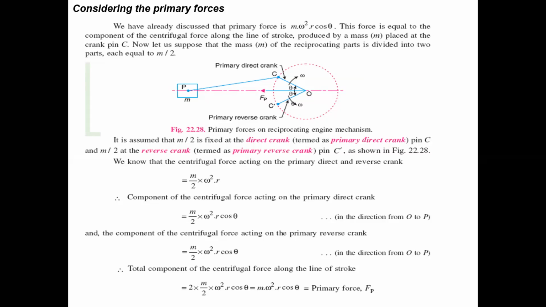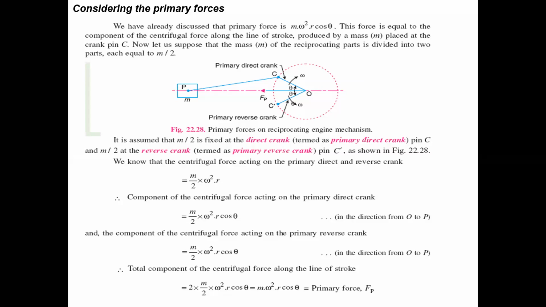When we consider m by 2 and m by 2 as carried by the direct crank and reverse crank, we may write the equations. Those are the centrifugal forces acting on the primary direct and reverse cranks. Those two follow the same value, m by 2 omega square r. The centrifugal force of the direct crank is m by 2 omega square r, and similarly for the reverse crank.